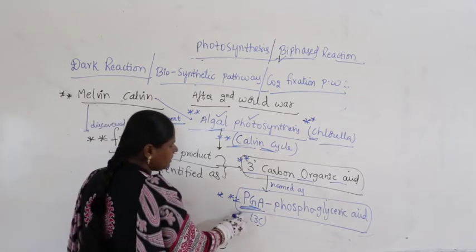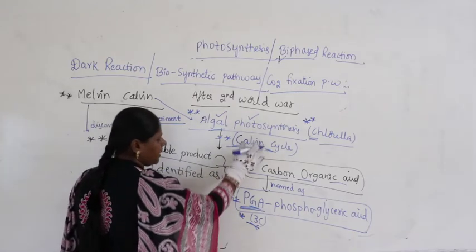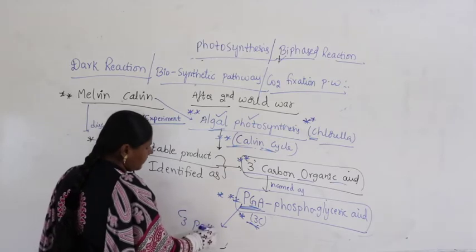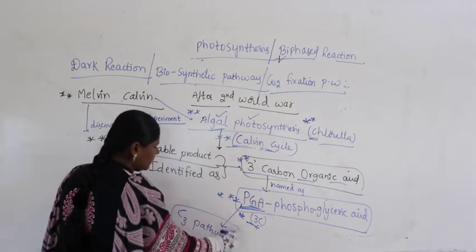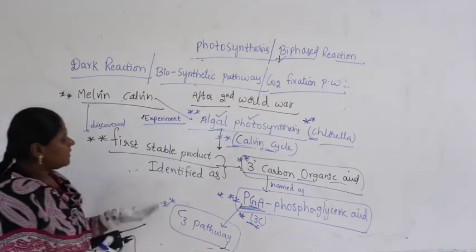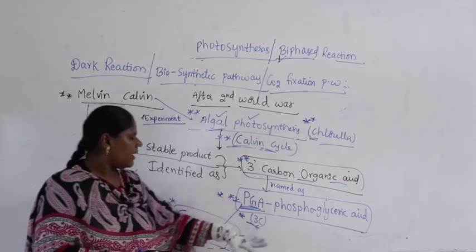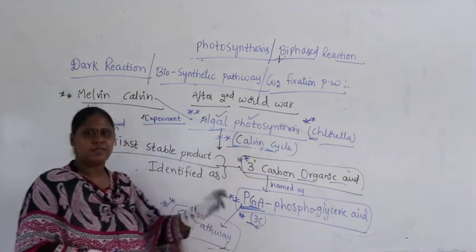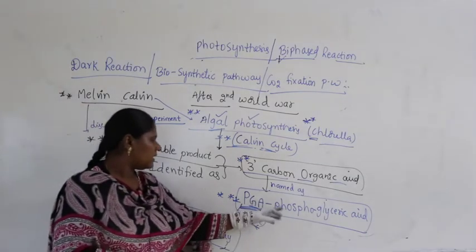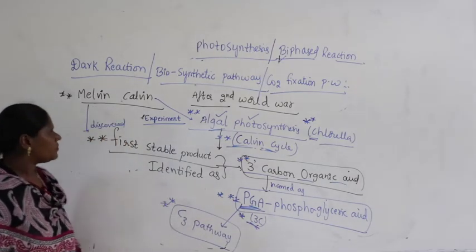PGA has how many carbons? We have 3 carbons. That is why the pathway is called the Calvin cycle, and he named that pathway the C3 pathway. Why did he give the name C3 pathway? Because the first stable product identified was phosphoglyceric acid, having 3 carbons. That is nothing but what we call a C3 pathway.